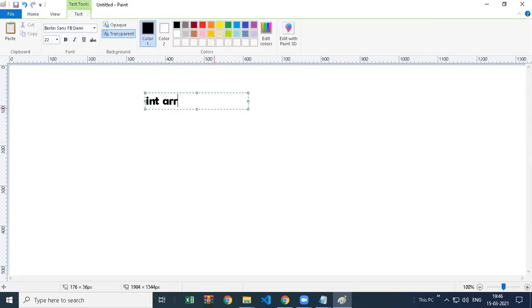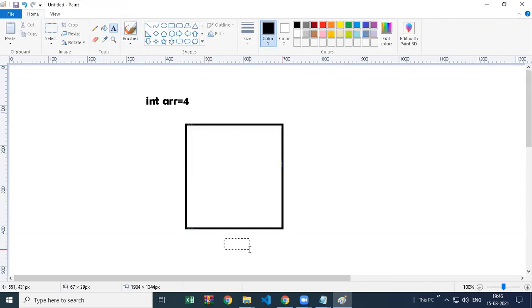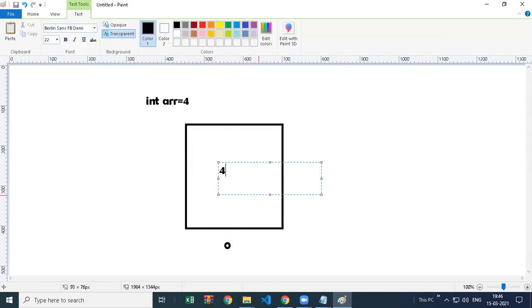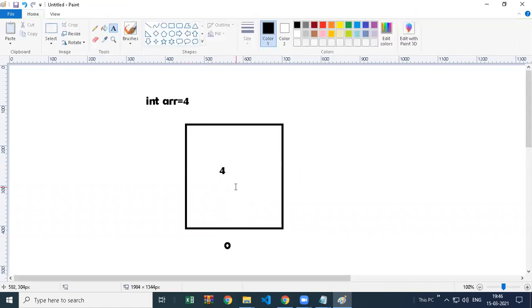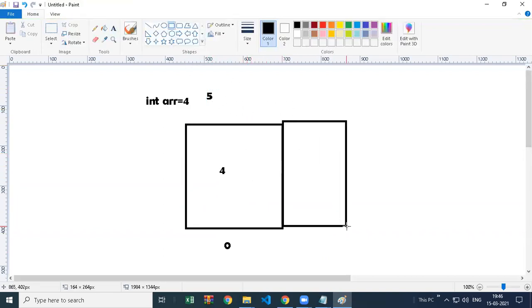When you write ARR and store a value 4, let's say, it will create one memory, which is position 0 and holds value 4. When you want to store another value, it will create a memory and then store the value.